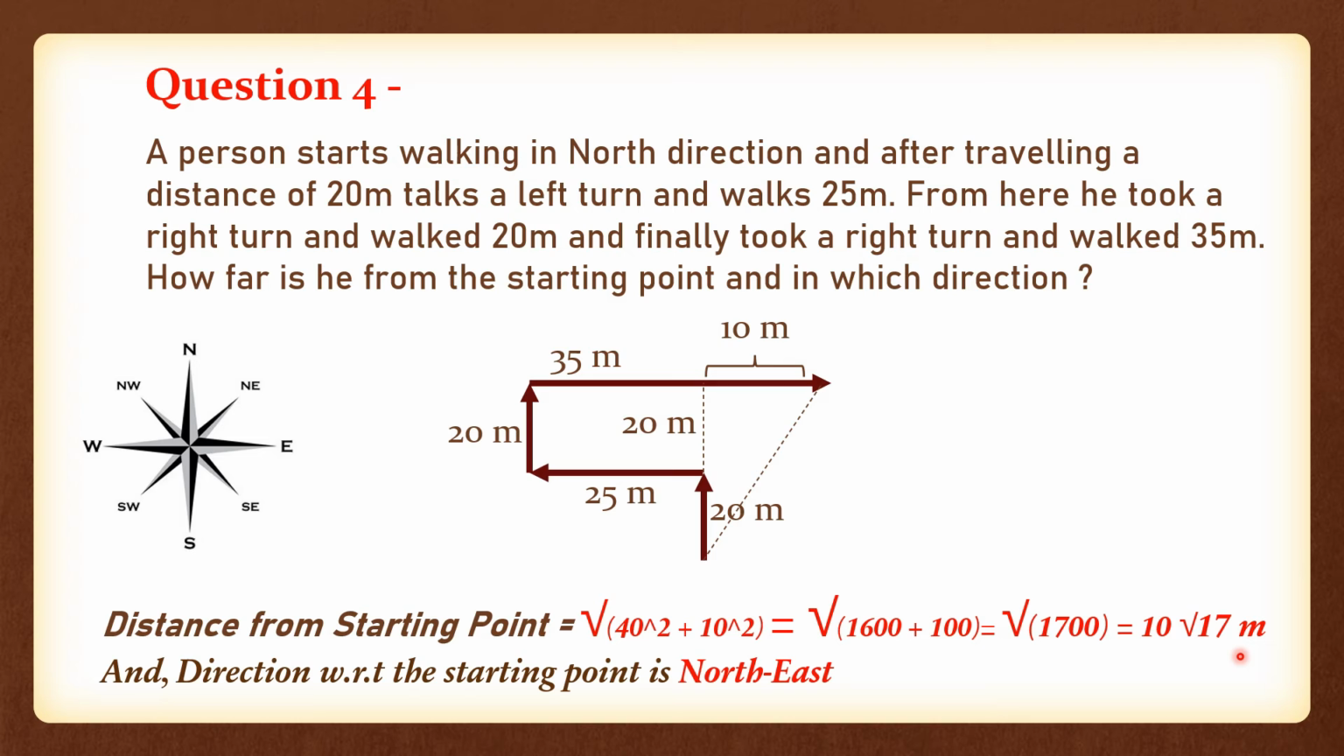Yes, sometimes you won't get a complete whole number. You might get something in the square root also, but don't worry, this will be given as an option. If you are given 4 options, then one option will be 10 root 17. So don't worry about that. And the direction with respect to the starting point is always northeast. Okay, from here it is northeast. So I hope you got this concept, right? So this is our answer.